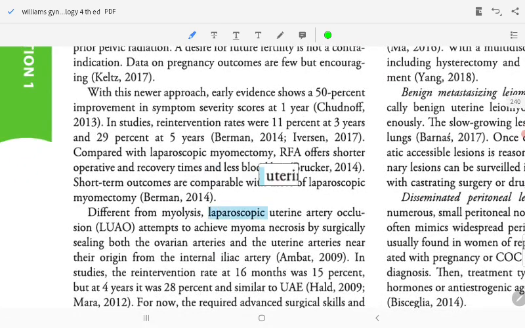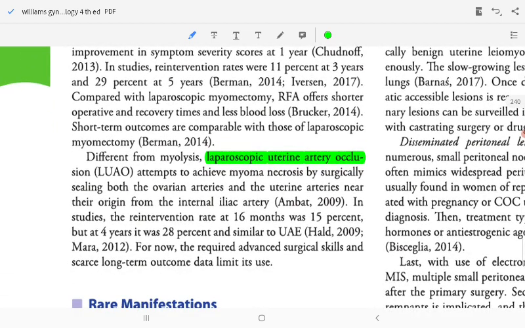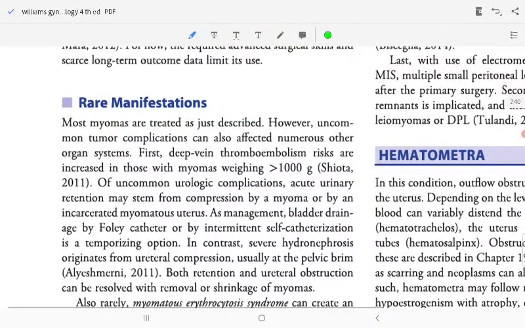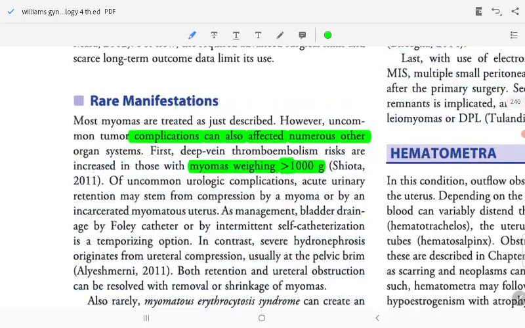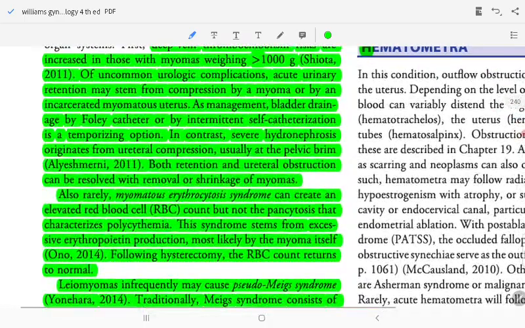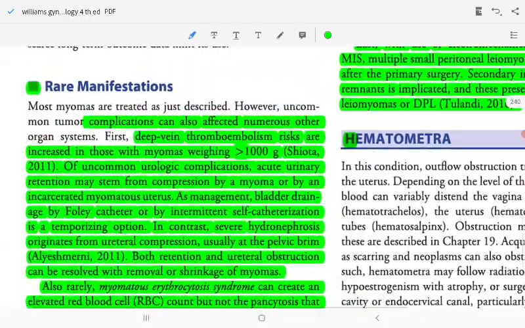Different from myolysis is laparoscopic occlusion. Attempts to achieve myoma necrosis by surgical sealing of the blood supply. Most data show uncommon tumor complications. Rare manifestations. Most myomas are treated as just described.